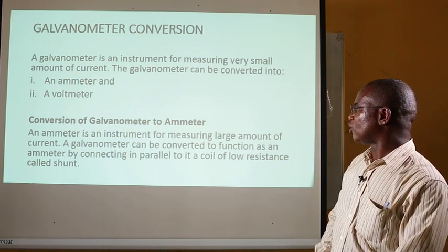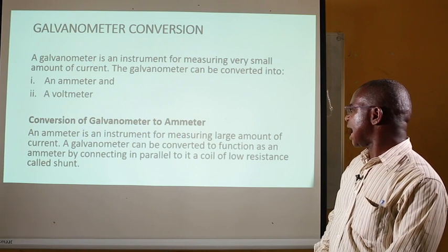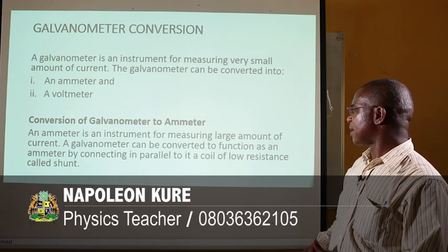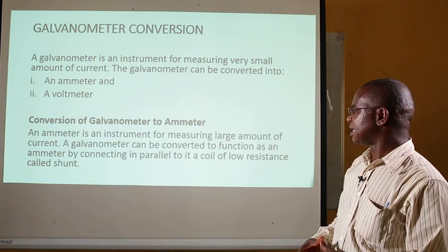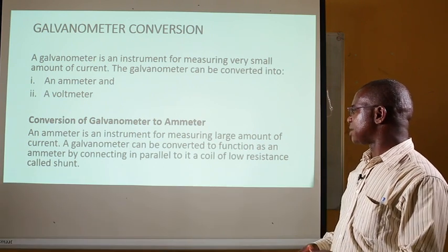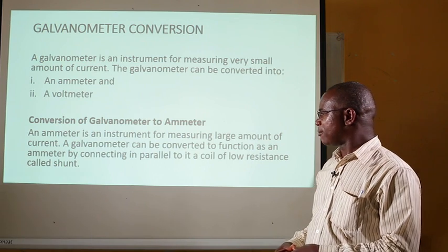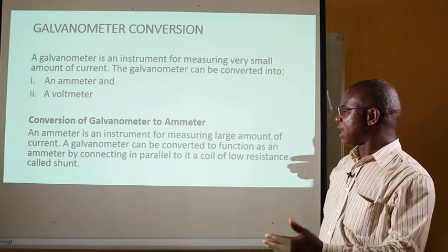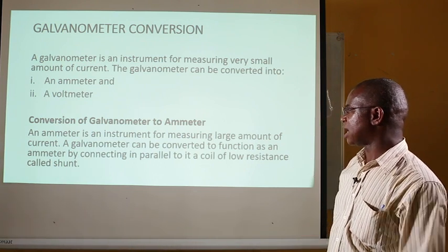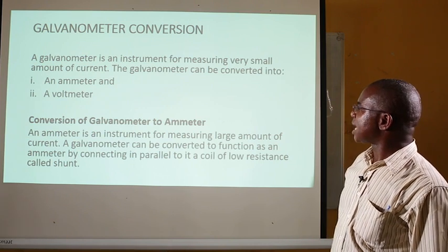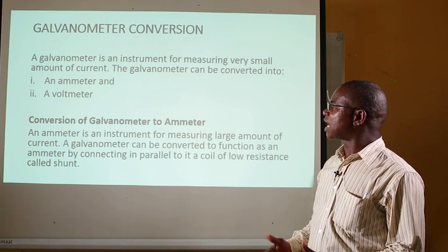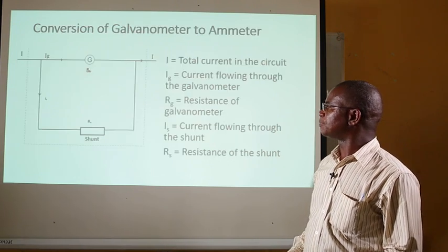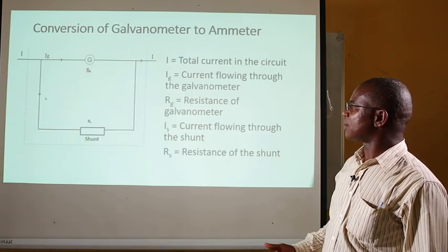And in the conversion, the galvanometer has certain values of current it allows by virtue of its resistance, while the ammeter also has the amount of current which is determined by the resistance it offers to the current. As he rightly said, this is done by parallel connection of both the galvanometer and the shunt, as you have been seeing.